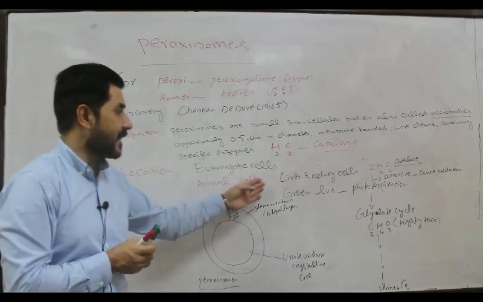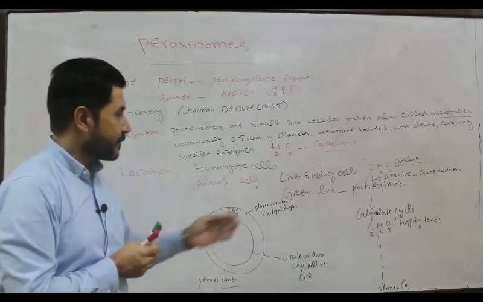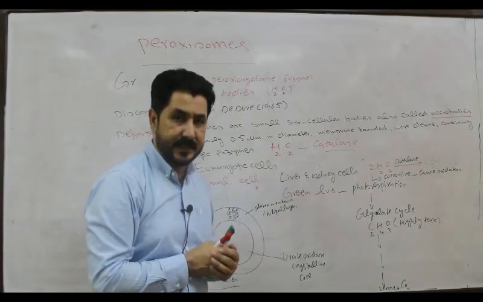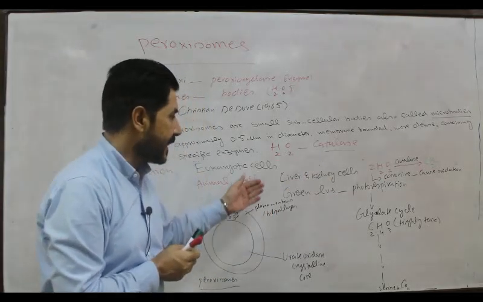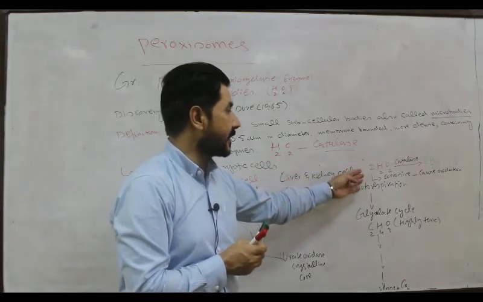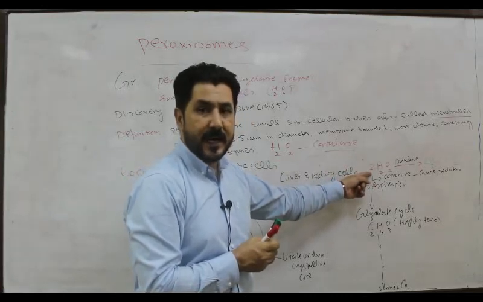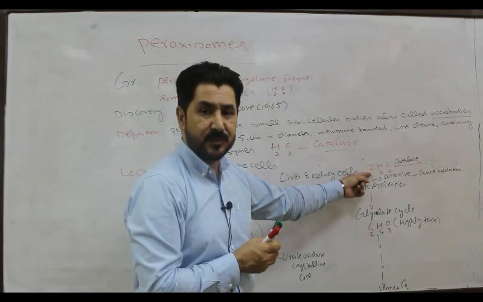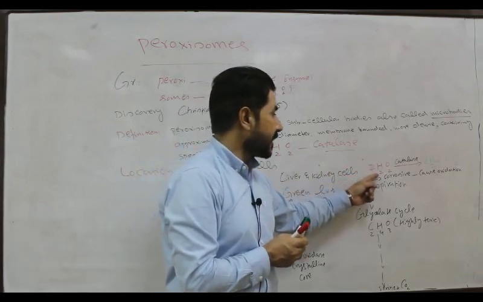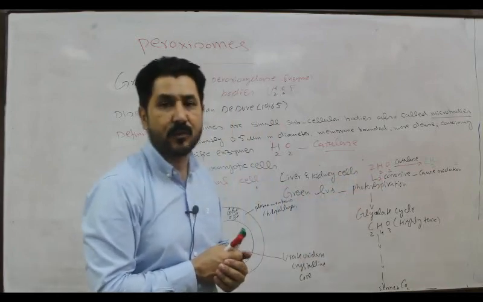In animal cells they are particularly present in the liver and kidney cells, where they are responsible for the breakdown of a highly toxic metabolite, which is produced as a result of metabolic activity. Hydrogen peroxide is highly toxic or corrosive.